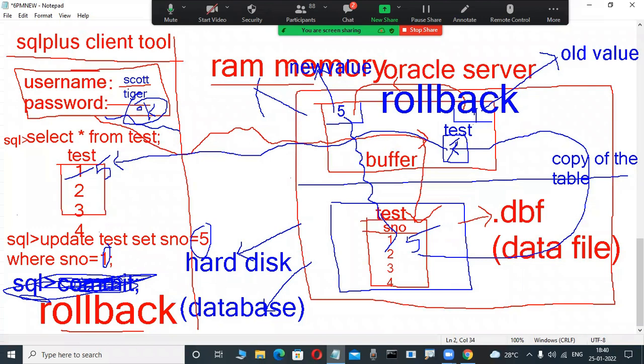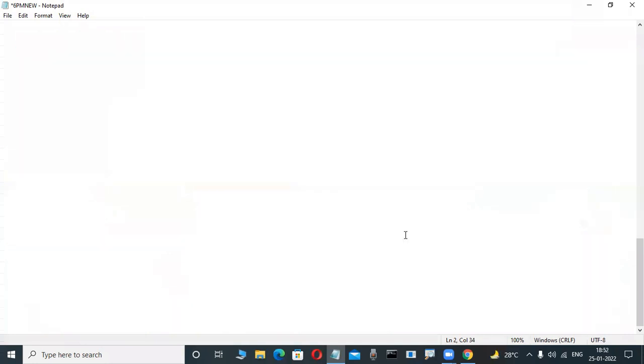Now here this 1 is automatically transferred into where? The 5 place. That's why 1 only. Again 1 is coming or not? Yes. That's why rollback means undo the transaction from memory, not the disk. Commit means the new value for the transaction is permanently stored in where? Hard disk. Something is there or not?